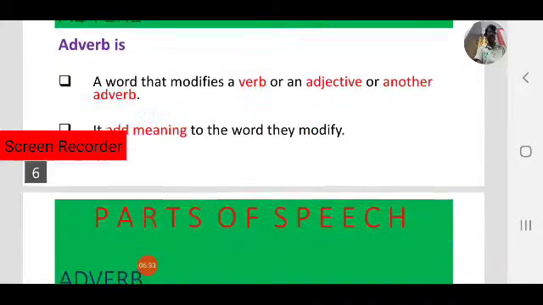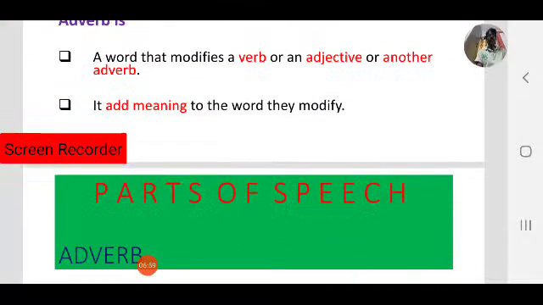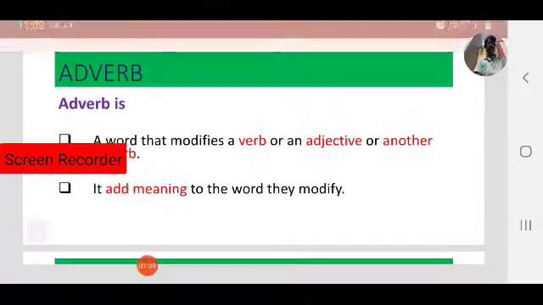Let us see with some examples. It indicates how, when, where, or why something happens. An adverb indicates how something happened, when something happened, where something happened, why something happened. What is the misconception?